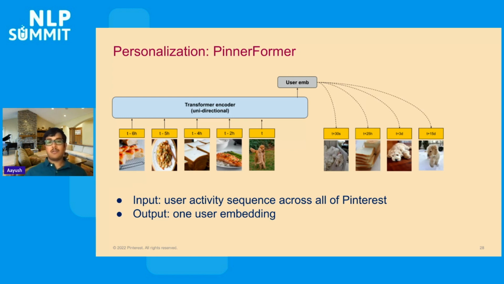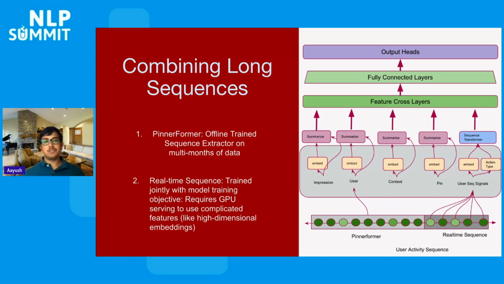Once we have PinnerFormer, which is a user representation spanning more than 100 events, around months in general, we can have a better, richer representation of the user on the platform that can fuel all the downstream applications. In all the downstream applications, this feature was very important since it has multi-months of data and understanding of the user. Now you can look at how we can combine these different long-term sequences and also the real-time sequence in a manner that we can serve these models in general.